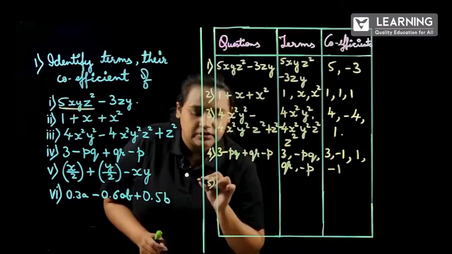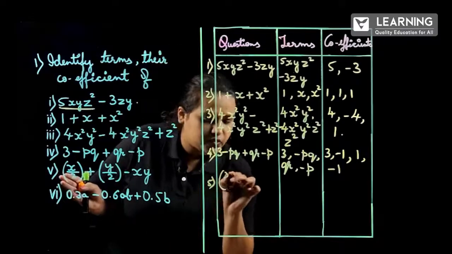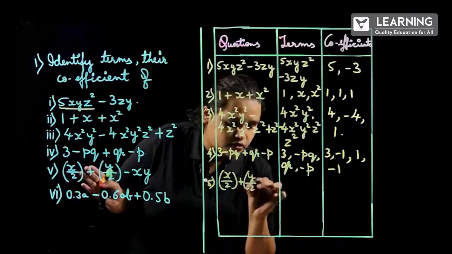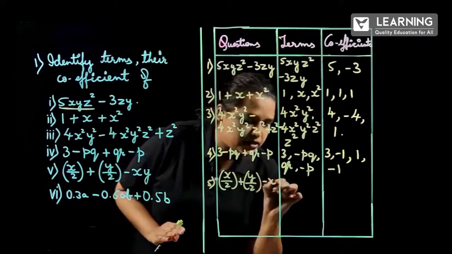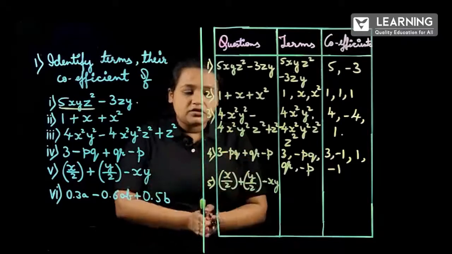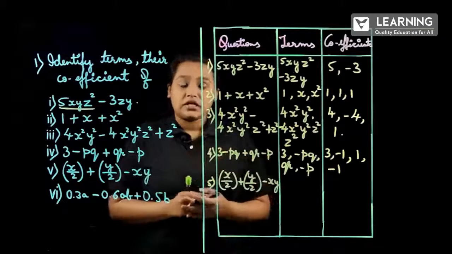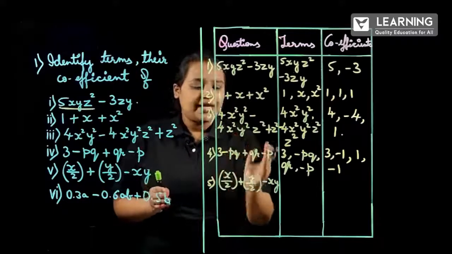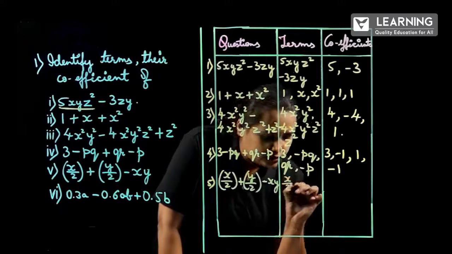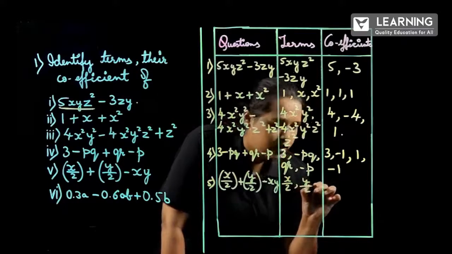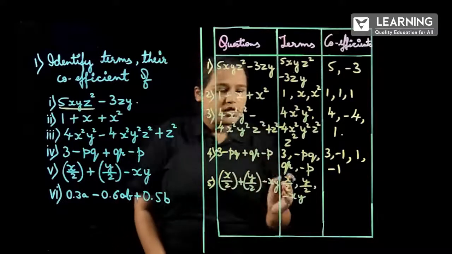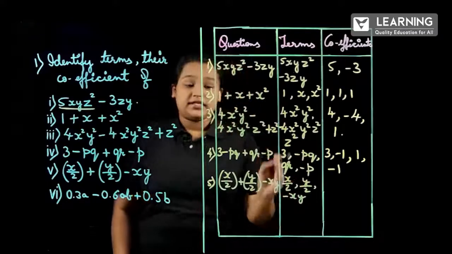The fifth question is what? This question is quite interesting. X by 2 plus y by 2 minus xy. So here how many terms do we have? Here also don't get confused when they are given in fractions. Here also we have 1, 2 and 3 terms. The terms are x by 2, y by 2 and then minus xy. Understood? X by 2, y by 2 and minus xy.